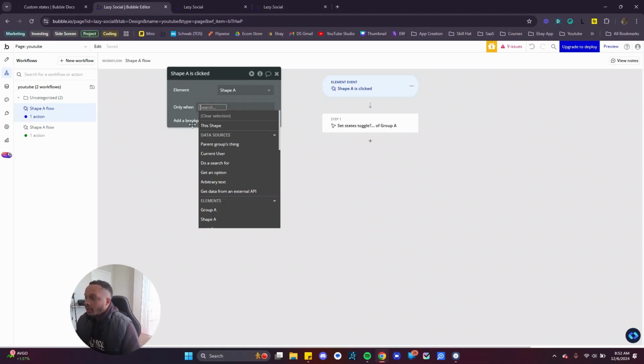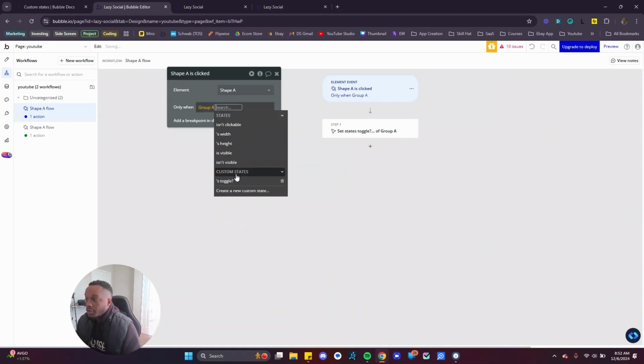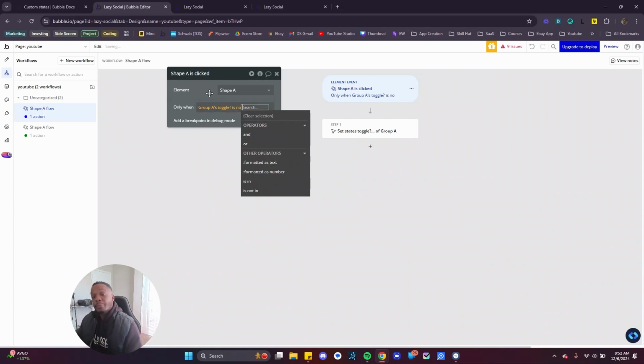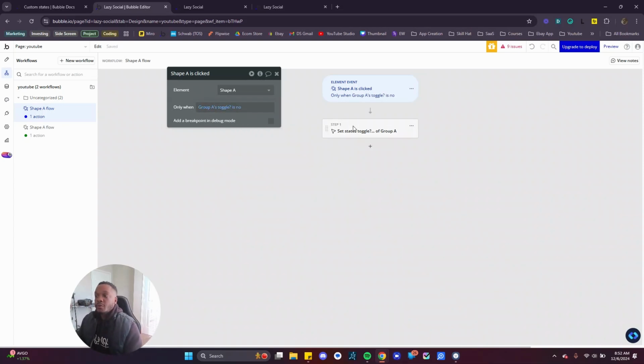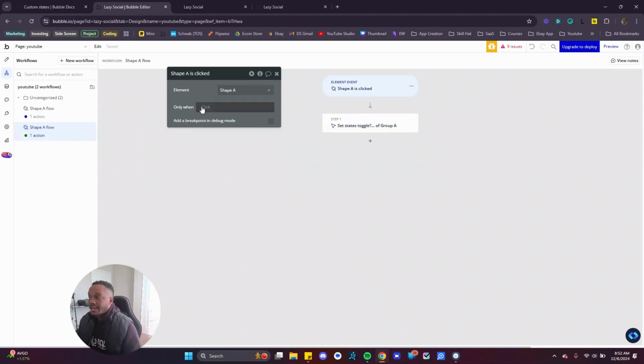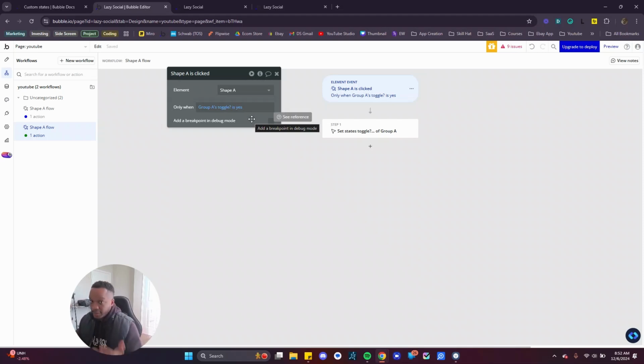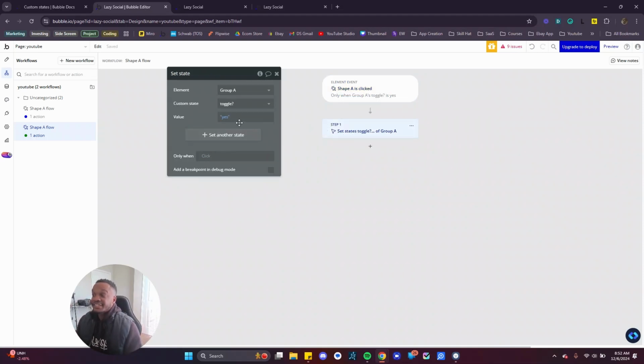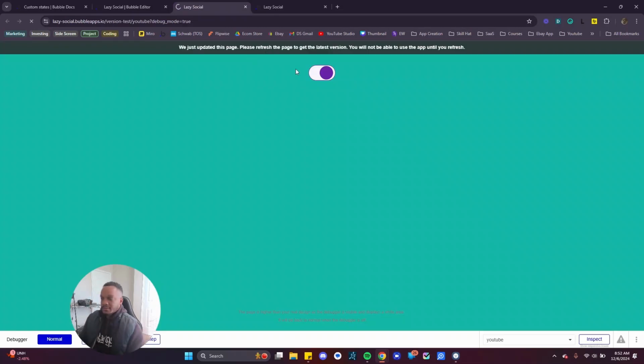So we have only when group A toggle is no. The reason we're doing that is because when group A toggles no, we want to be able to click that shape and get it to say yes. And then we want to go here and just duplicate this, an easier way. Paste it, make it a yes. And if it's yes, what does that mean? I'm pretty sure a lot of y'all are very intelligent anyway, so you already know what's going on. We got to set this to no now. So we set it to no, and watch what happens.